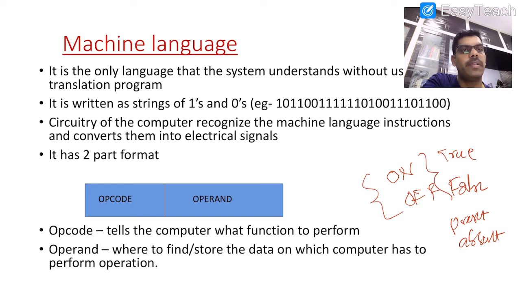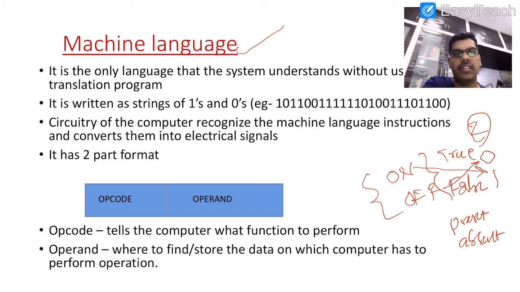For this purpose what are we going to use? Binary system. What is binary? Binary means there are only two digits, one is 0 and another one is 1. Here 1 is the representation for on and 0 is the representation for off. Using zeros and ones we are going to write the instructions. Such a language is machine language. The machine can understand only machine language.